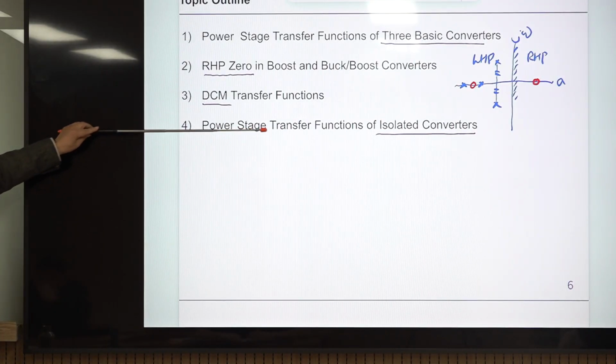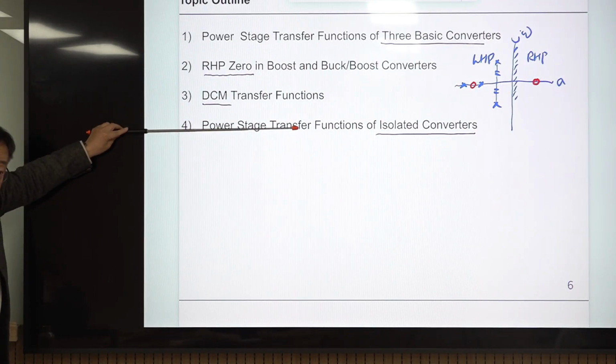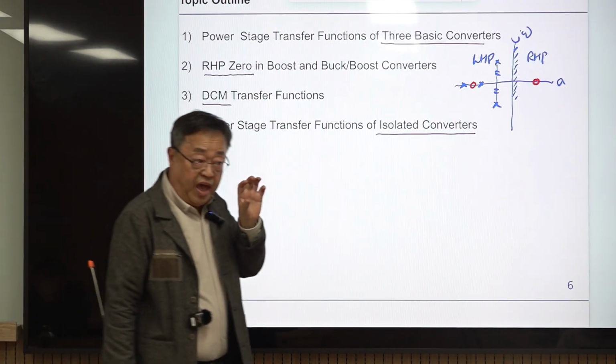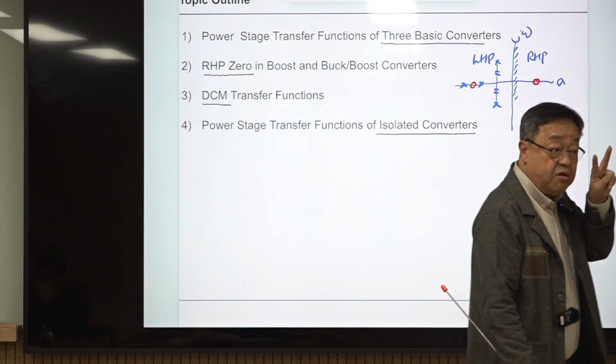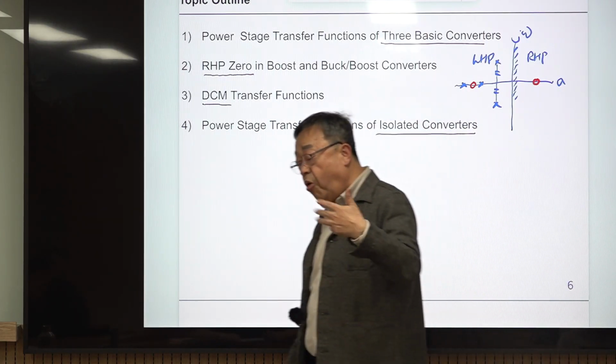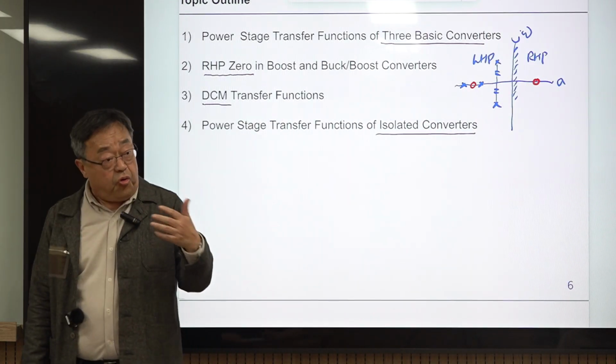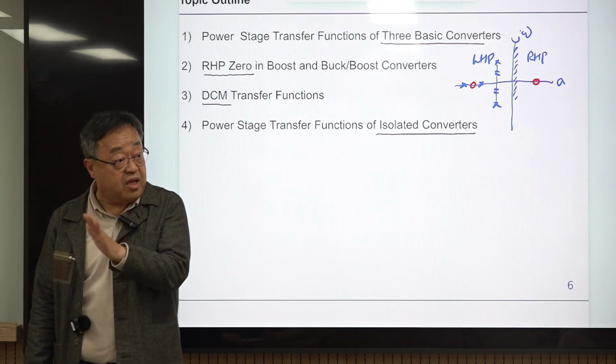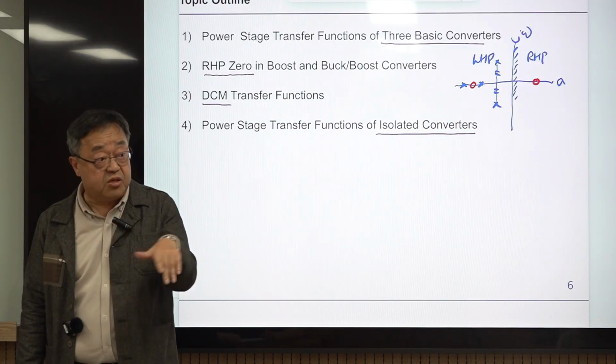And the DCM transfer function. For the operational mode of any PWM converter, there are two different operational modes. One is CCM, another one is DCM. Maybe mostly you are thinking about CCM, which stands for continuous conduction mode. Don't use terms like continuous current mode. It's a misnomer, that's the wrong name.